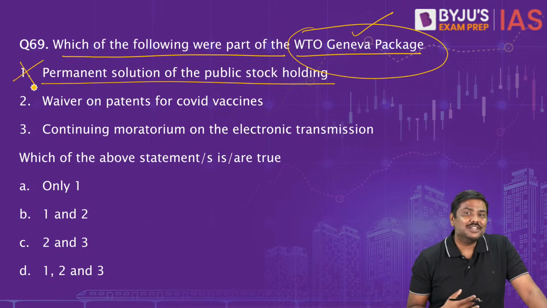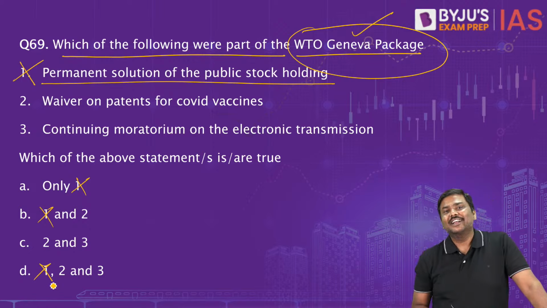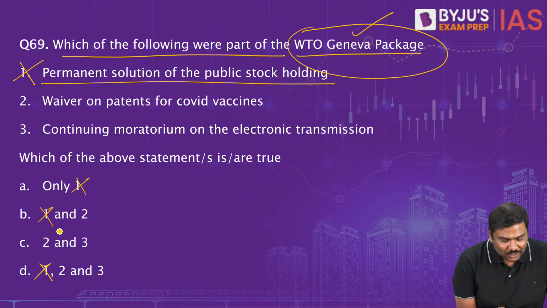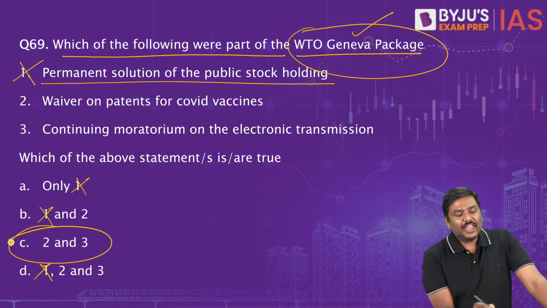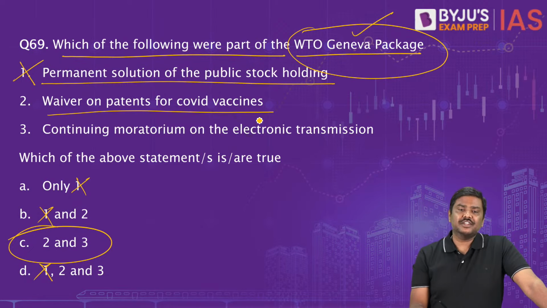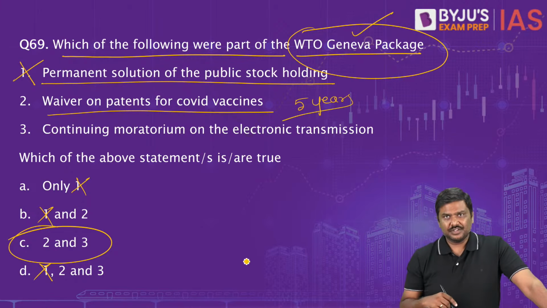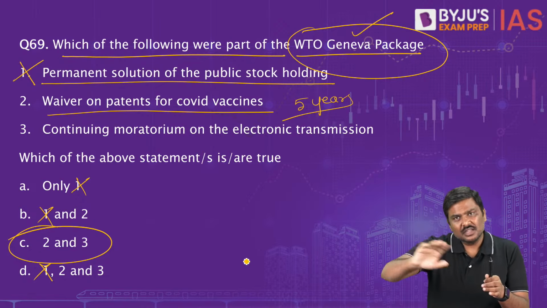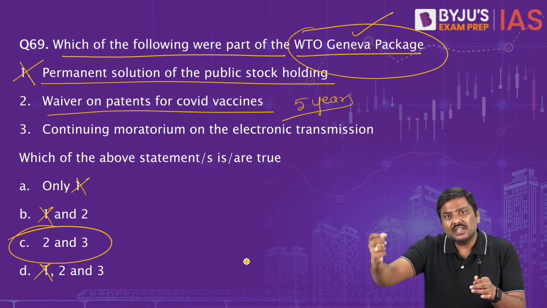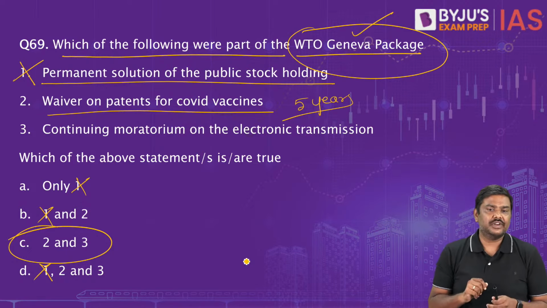Now, can you use the elimination method here? You'll simply realize the right option is already there. The right option is option C. Waiver on patents for COVID vaccinations. Of course, yes. For 5 years, a waiver on patents has been provided for COVID vaccinations. That is, companies will not stake claim over their patents, right? Other countries can use the patent, develop vaccines or produce vaccines in their respective countries.